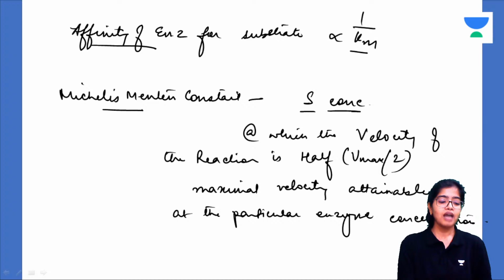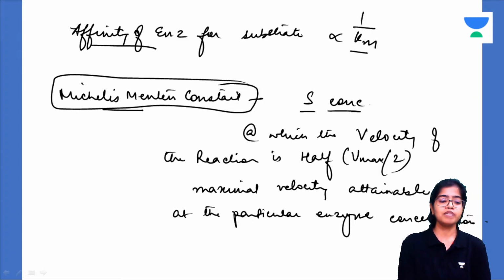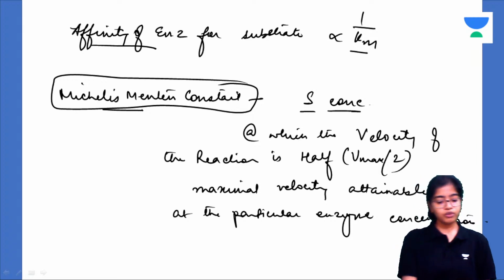Now, half of that velocity is achieved at what substrate concentration? That substrate concentration is the Michaelis-Menten constant. And the affinity of the enzyme for the substrate is inversely proportional to this constant. Okay, guys, have you understood all of this?